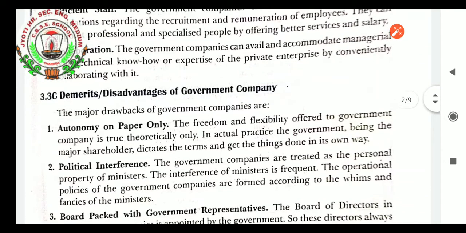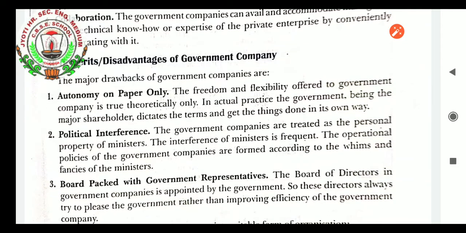Demerits, disadvantages of government company. The major drawbacks of government company are as follows. Very first, autonomy on paper only. All the works of the government company have to be shown on paper. Any small work also must be in the paperwork. So it is a drawback of government company, because delay in decisions takes place when all the things have to be passed from one person to another person through paper permissions.